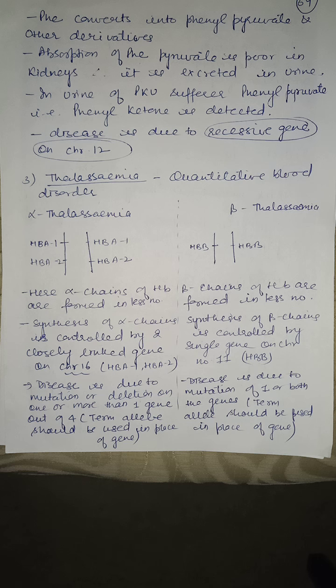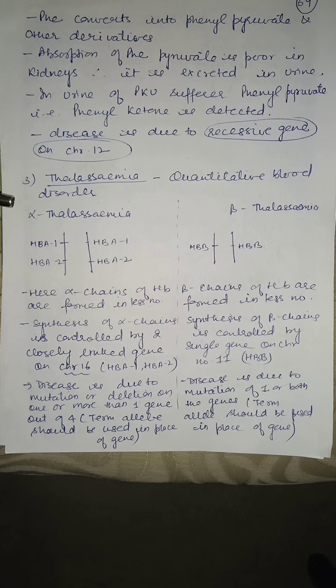Thalassemia is a quantitative blood disorder in which the amount of alpha and beta chains of hemoglobin synthesized is less than normal. Whereas sickle cell anemia is a qualitative blood disorder in which the quality of the beta chain is altered. So sickle cell anemia is a qualitative recessive autosomal disorder, and thalassemia is a quantitative recessive autosomal disease.